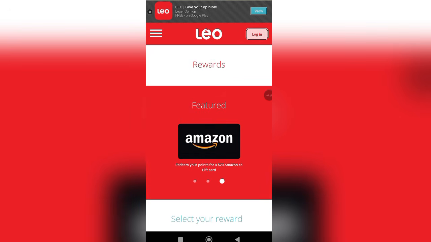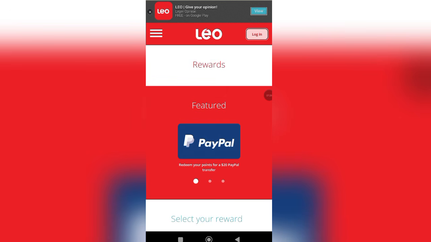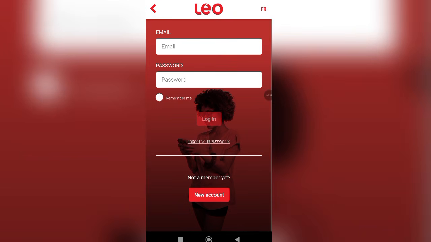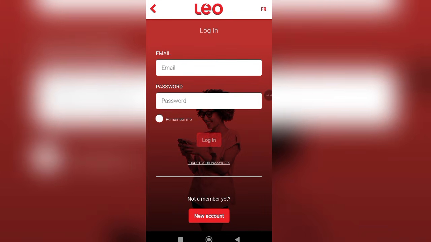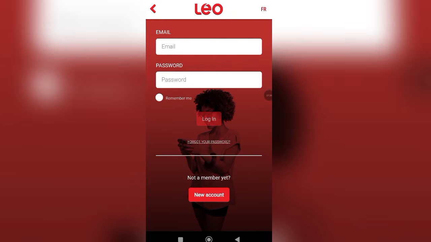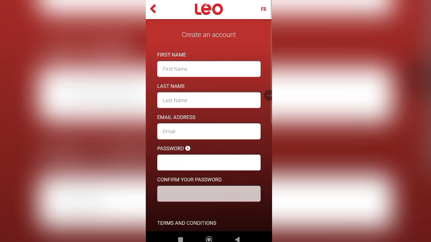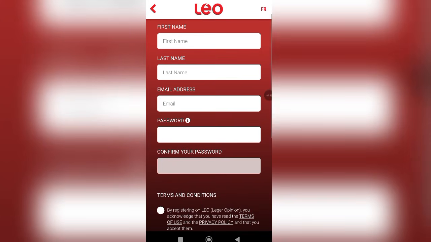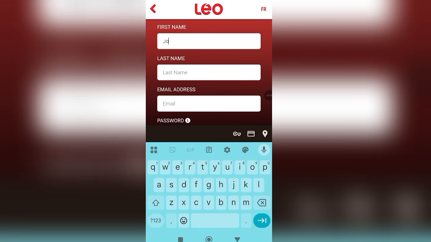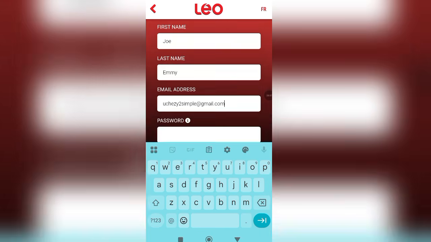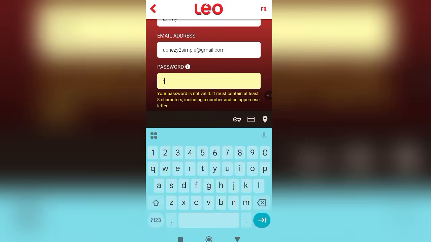Now when you click on login right here, it will bring you to an interface where you have to log in, but you will be setting up an account for yourself. Once you're here, you can see email and password. Let's say we are coming for the first time, we just need to come down to new account. Once we click on new account, these are the details that are required of you. We are going to put in our first name right here. Let me say this is my first name and this is my last name, and I put in my email address. Okay, so let me put in a password.